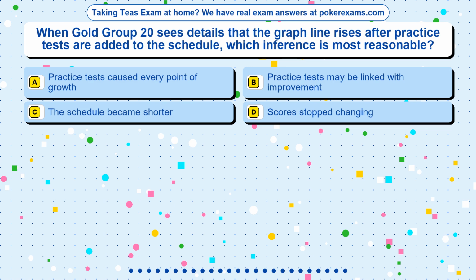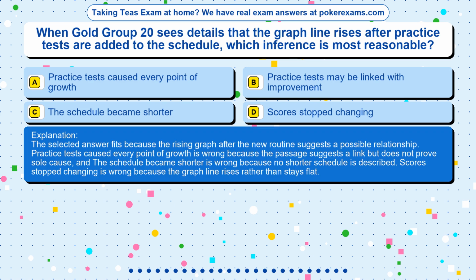The correct answer is option B. The selected answer fits because the rising graph after the new routine suggests a possible relationship. Practice tests caused every point of growth is wrong because the passage suggests a link but does not prove sole cause, and the schedule became shorter is wrong because no shorter schedule is described. Scores stopped changing is wrong because the graph line rises rather than stays flat.